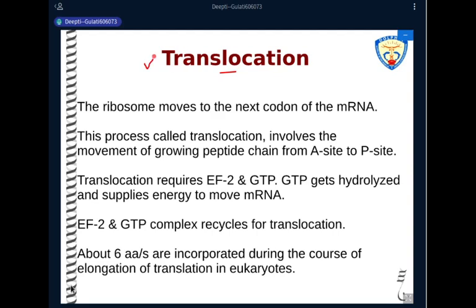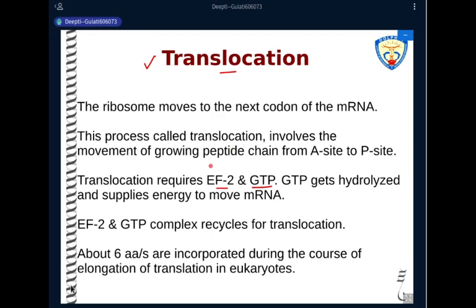The movement is known as translocation, and translocation requires energy. That energy comes from GTP hydrolysis, and this GTP comes with a molecule of elongation factor 2. So movement of the ribosome to the next codon of messenger RNA is known as translocation.